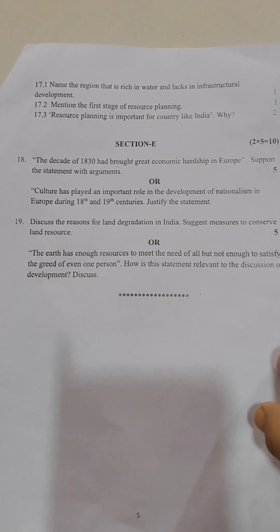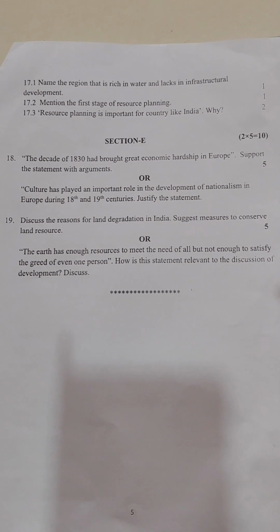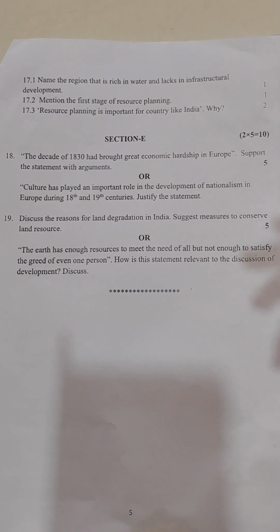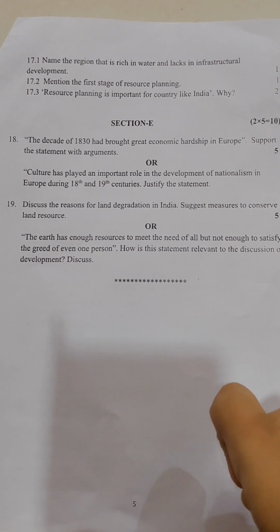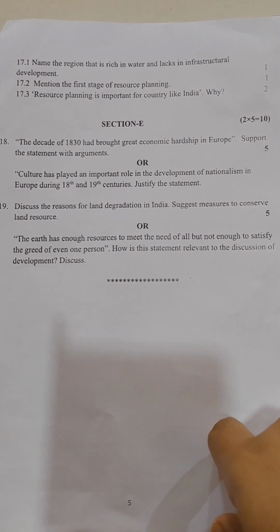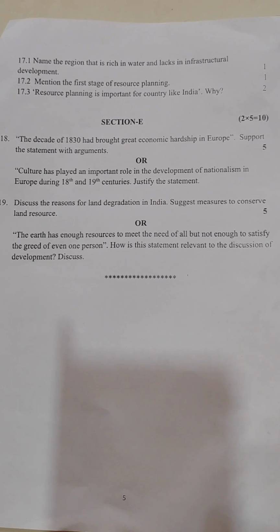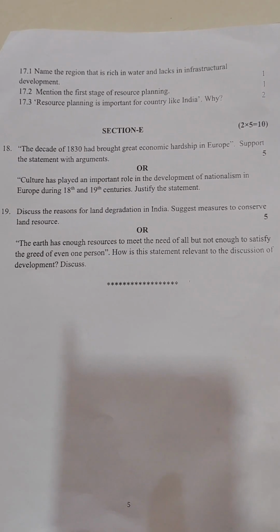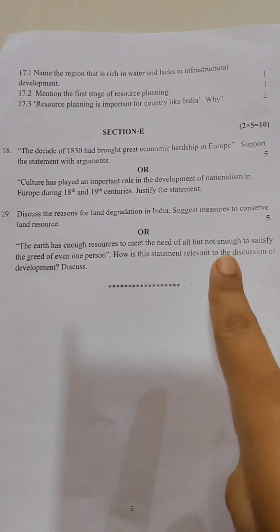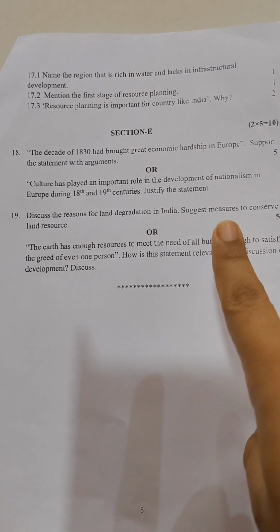Section E. Here, section E, we have 2 questions, and both of them have options, and each question is of 5 marks. So these 2 questions have the most weightage. So the 18th one is of history. The decade of 1830 had brought great economic hardship in Europe. Support this statement with arguments. So there you can go to the 1830 hunger, hardship and revolt, and there you can see there are many points. So this can be the answer of it. Or, culture has played an important role in development of nationalism in Europe during 18th and 19th century. This is also given in the textbook.